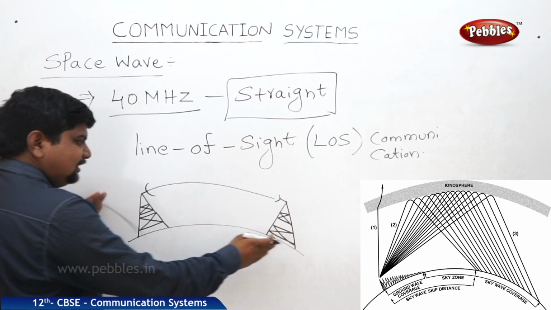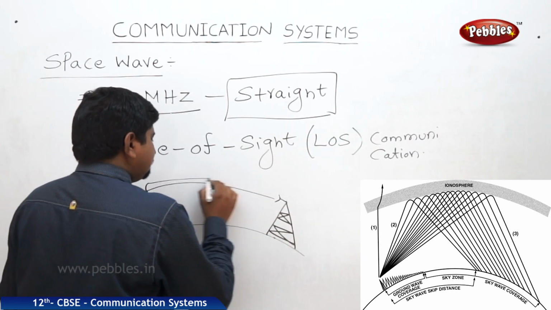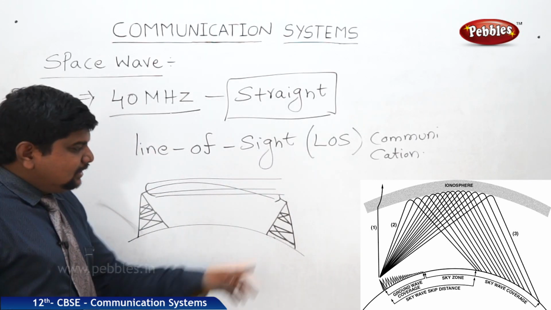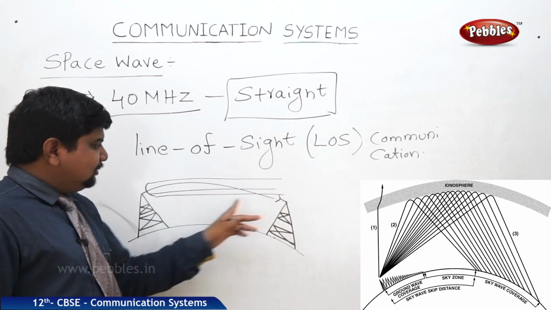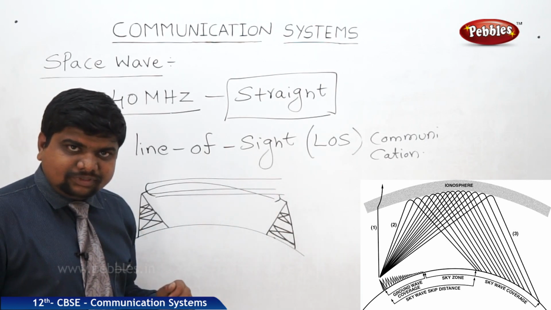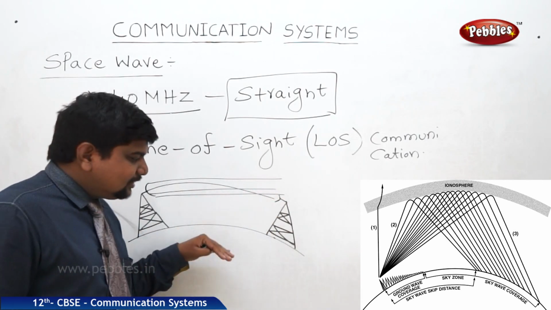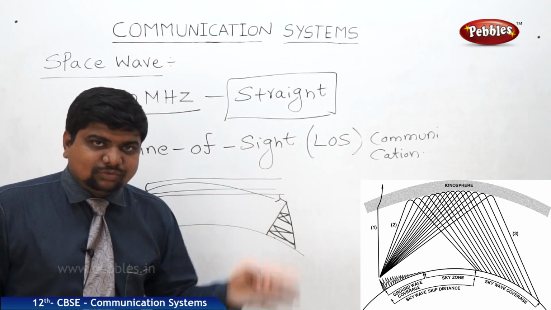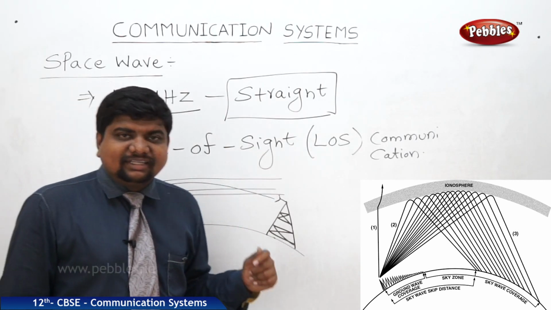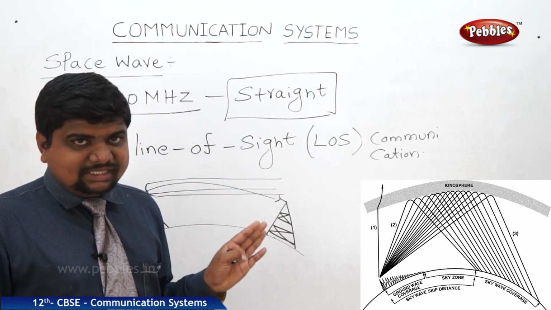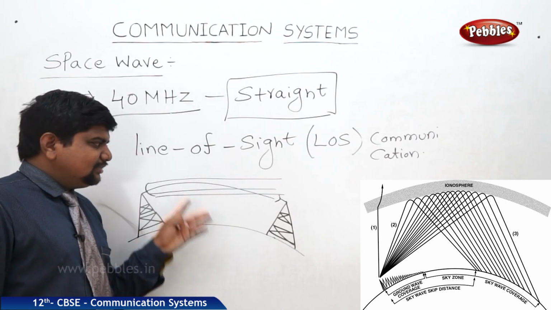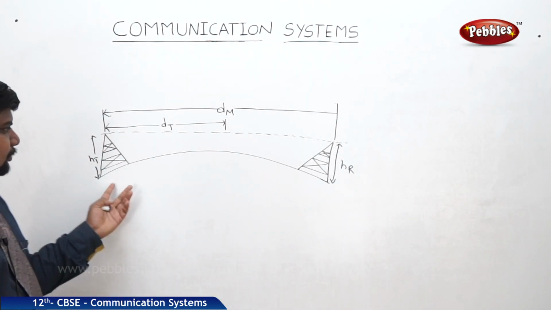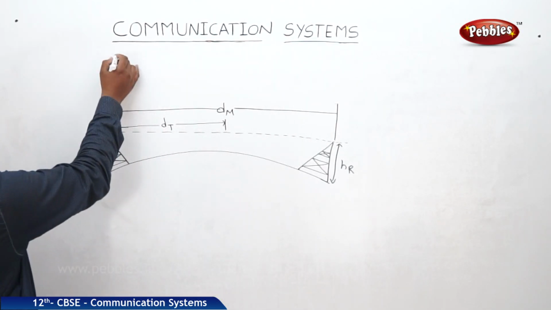So mostly they should be in a straight line to receive the waves. That means the tower's height should be adjusted to receive this straight line of waves. So these waves should become horizontal to the Earth's surface, and the minimum distance they should travel will be under 2gh or 2gr, similar to the kinematic relation v square minus u square equals 2as. Now we will see the horizontal relation for the straightness of the waves, and we will see one problem also. So this is the clear picture to understand space wave propagation.